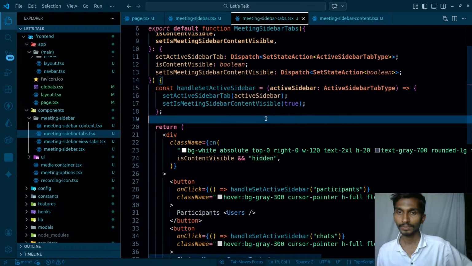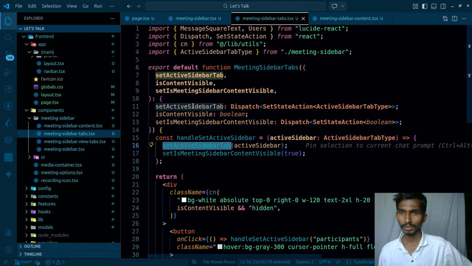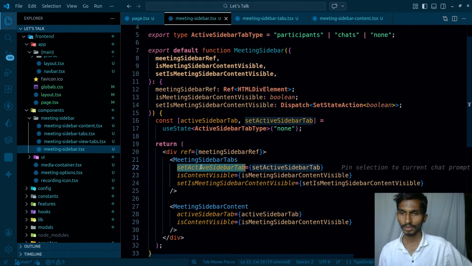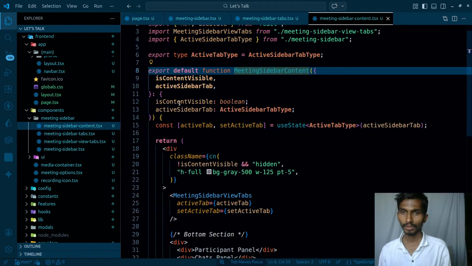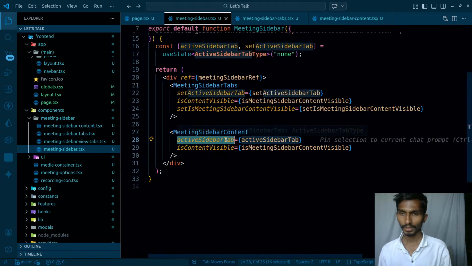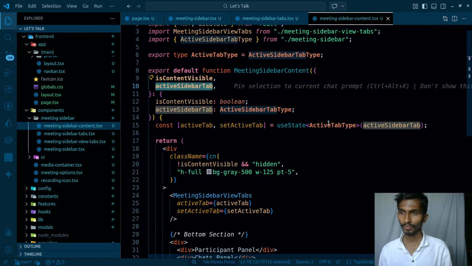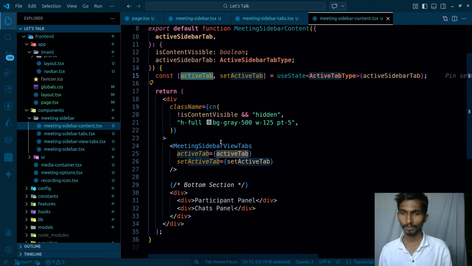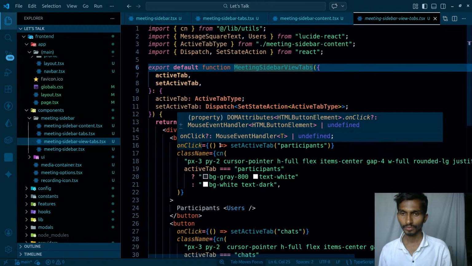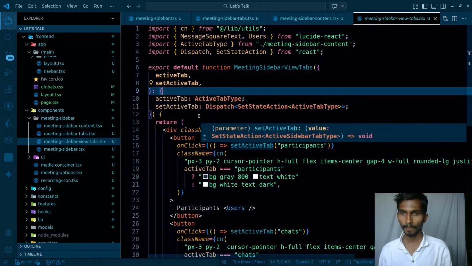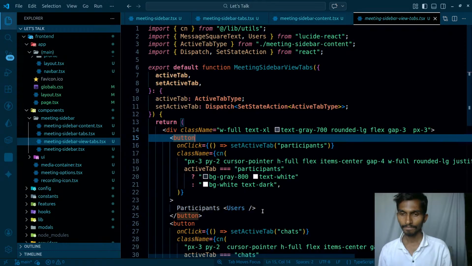If the value is actually set to true, I mean whatever the value of active sidebar was, so set active sidebar, coming back to this one, set active sidebar, I got the value over here, then I just simply passed it here as active sidebar. As I pass the value here, I'm getting the value of active sidebar, I'm passing it here again, then I got the active sidebar. So meeting sidebar views, I'm just simply passing the value of active sidebar here, and once the value actually comes here, I have the active sidebar.